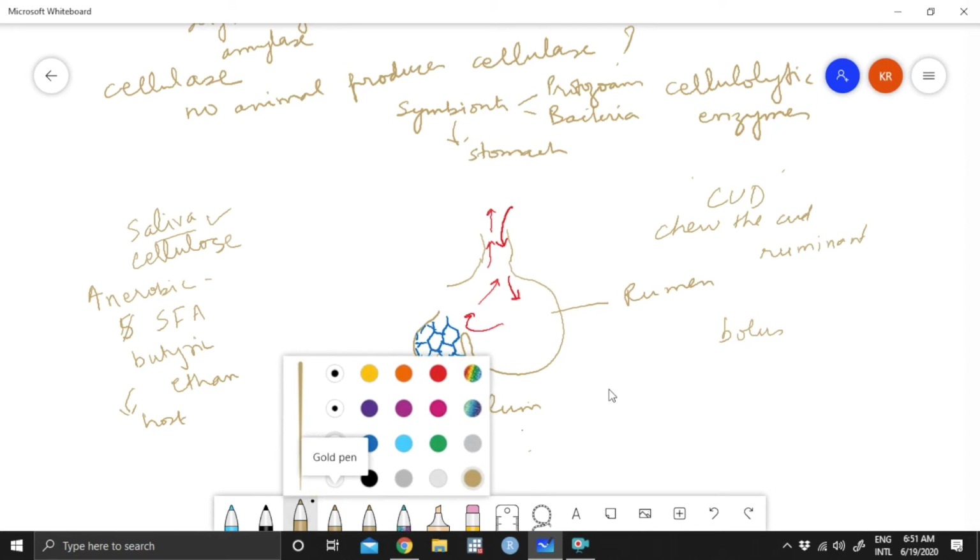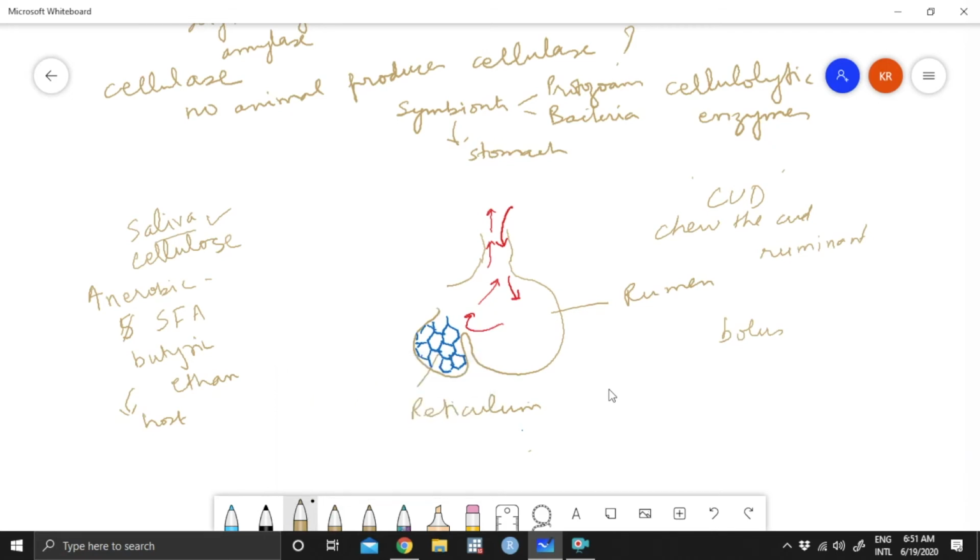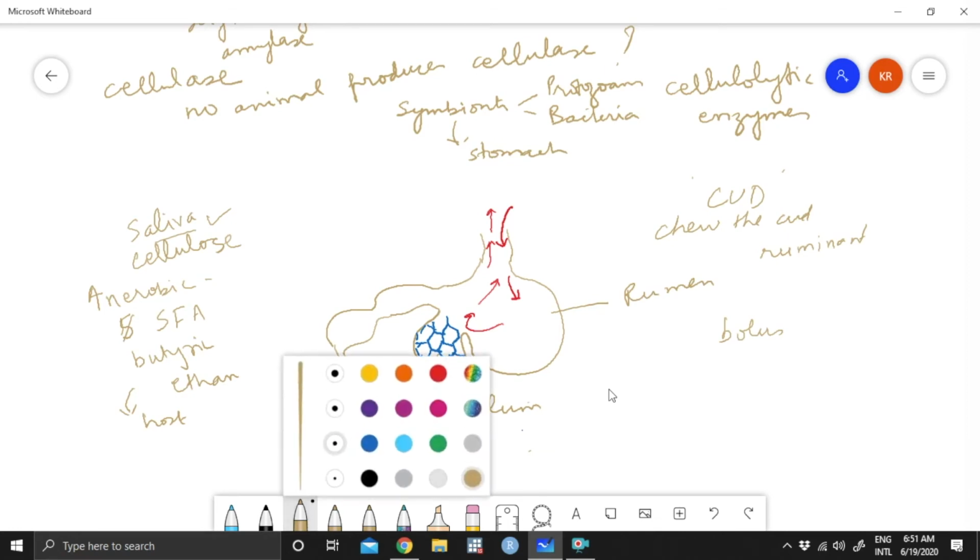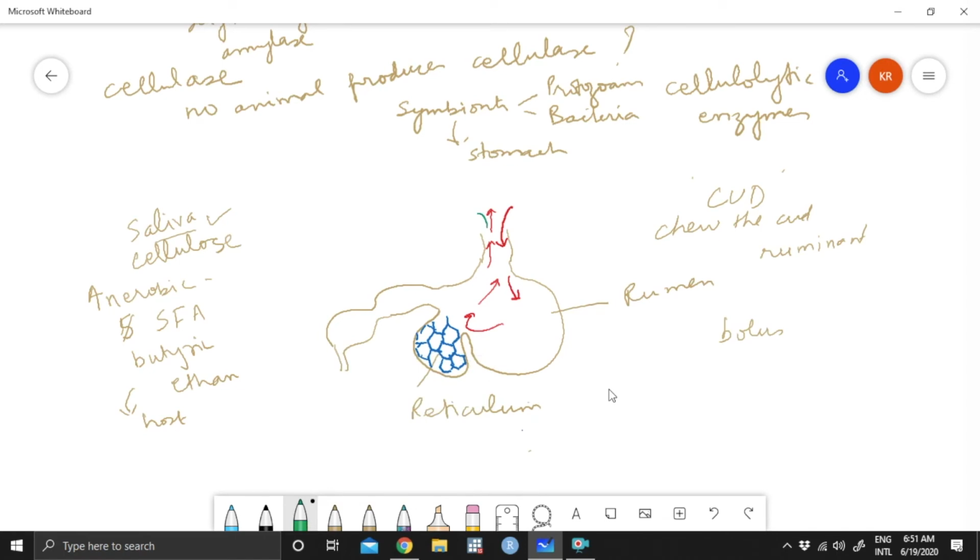So when it now comes back, it goes into the third chamber. Then there is another chamber over here. You see now what happened? Or we will take another pen, coloring. So now food which has come back will not go back into the rumen.